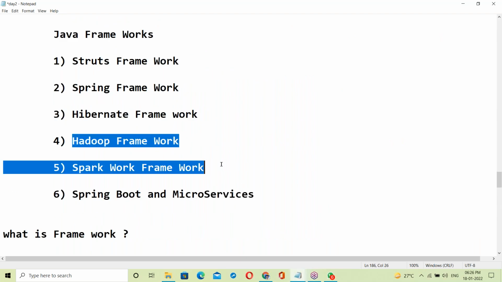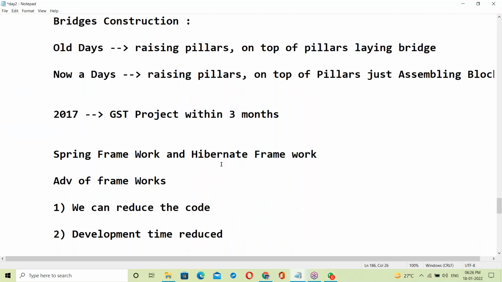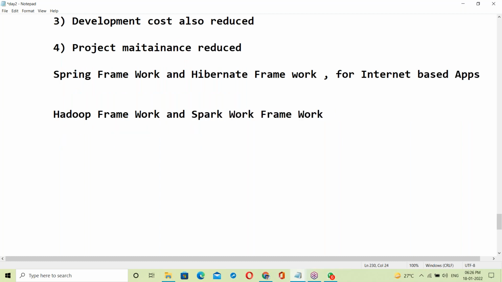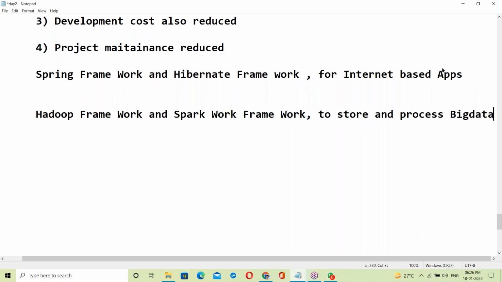Next, Hadoop and Spark. They are for big data applications. The Hadoop framework and Spark framework are frameworks to store and process big data.